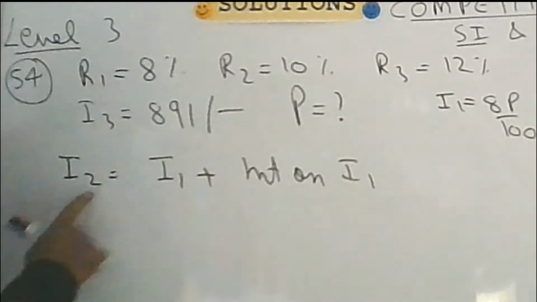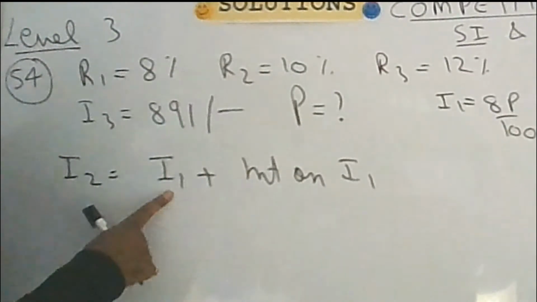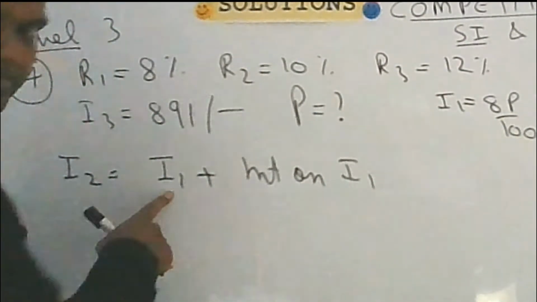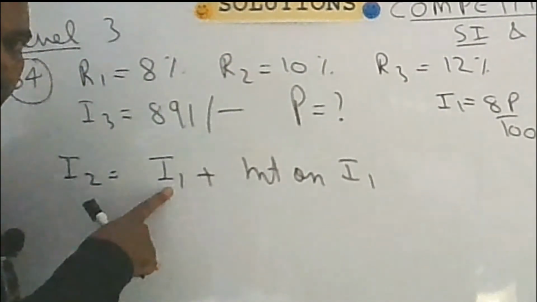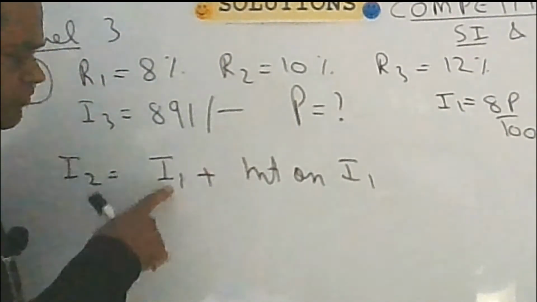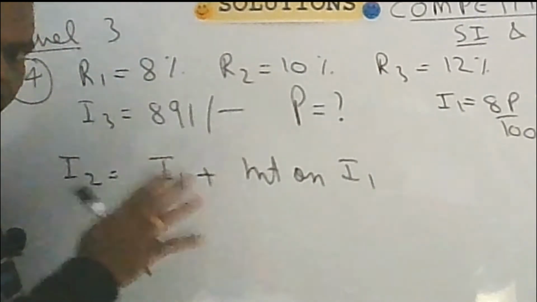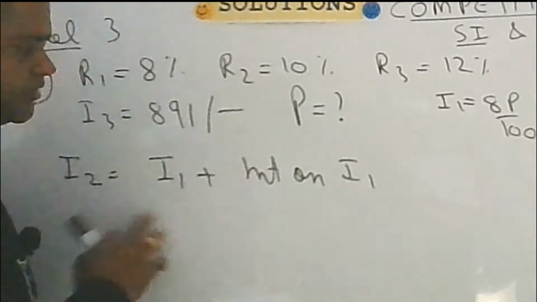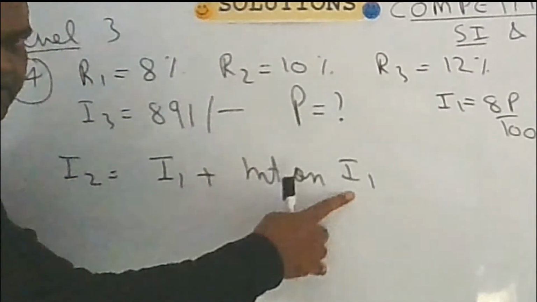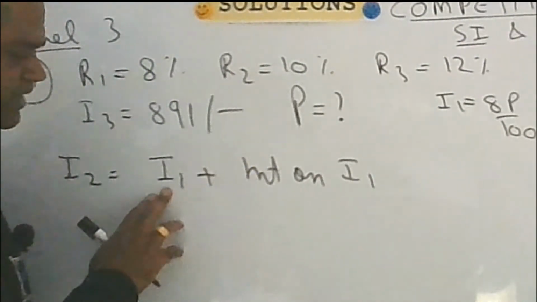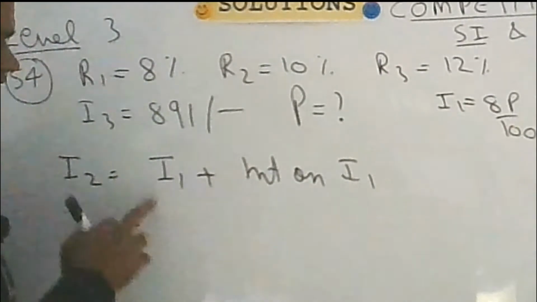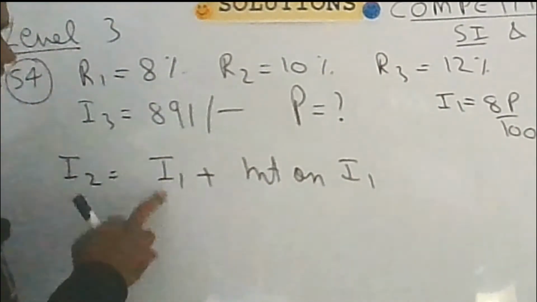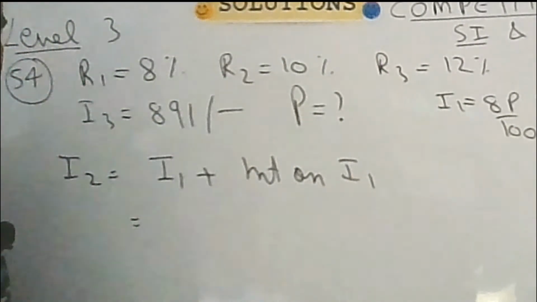So the interest of the second year will be equal to the previous interest. By previous interest I mean that you will be getting interest equal to whatever you have received previously, plus in addition to that you will also get interest on the previous interest. So that is the meaning here, I1 plus interest on I1. But here there is a slight twist. The twist is that the rate of interest has been changed.